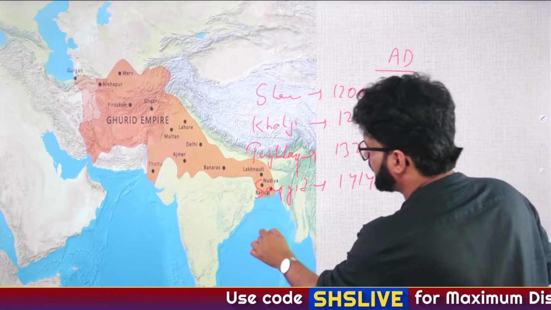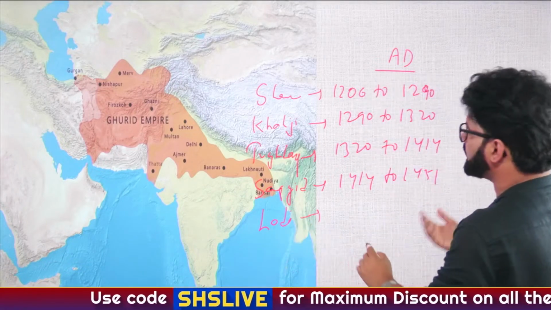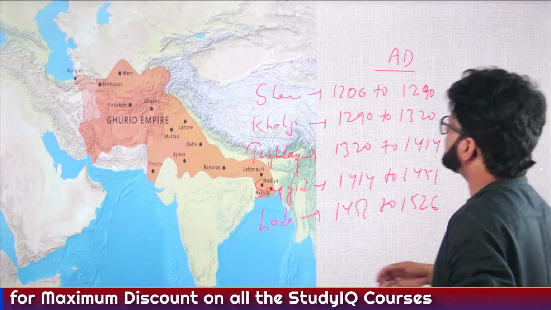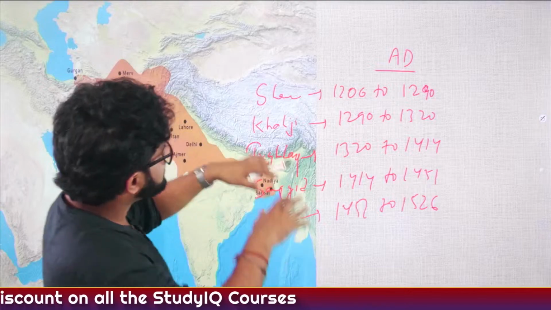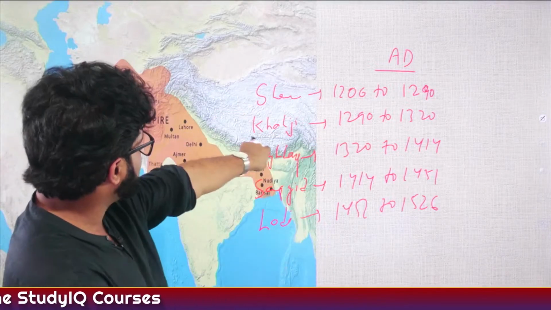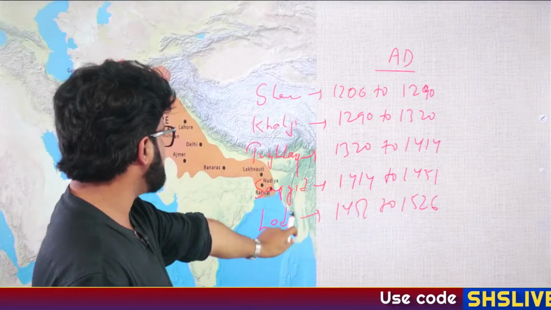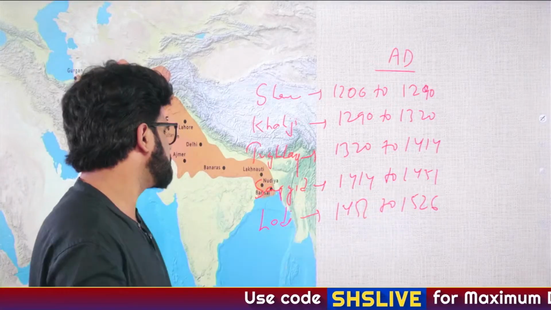Many of you may have remembered these dates. If you have not remembered these dates, then remember it. That will help you a lot, again, in eliminating so many questions. So this is the proper chronology. Slave 1206 to 1290, Khalji 1290 to 1320, Tughlaq 1320 to 1414, Sayyid around 37 years, and then the Lodi.